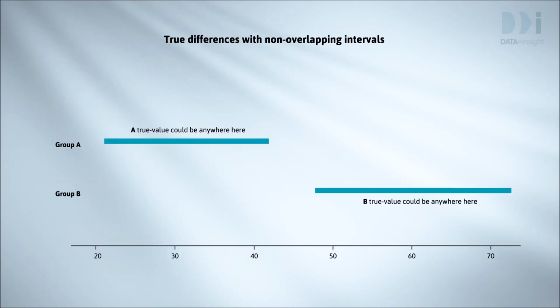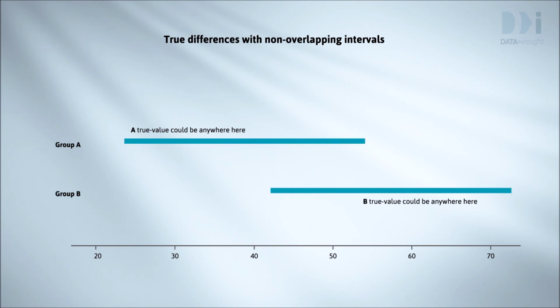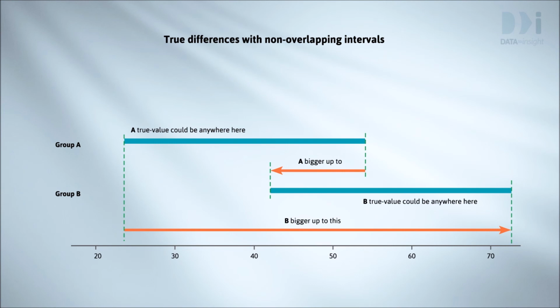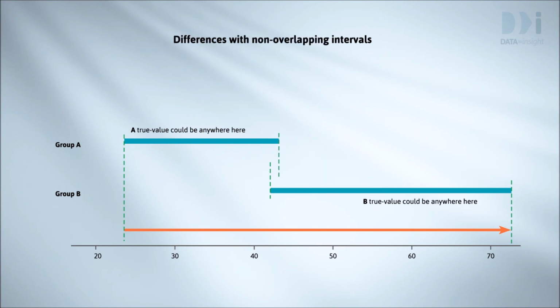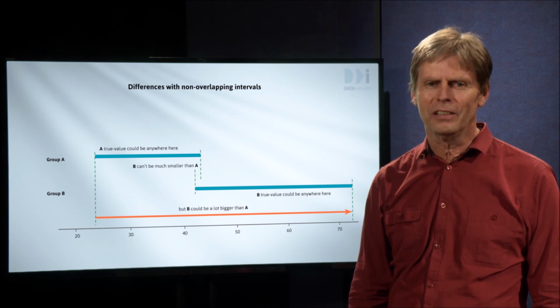We can go further and see an interval for the difference. Here B is clearly bigger, by at least this, and at most this. Here it could go either way. A could be bigger by up to this much, or B could be bigger by up to this much. When there's very little overlap, B can't be much smaller than A, but it could be quite a lot bigger. We'll talk about reading and interpreting this output in the article that follows.